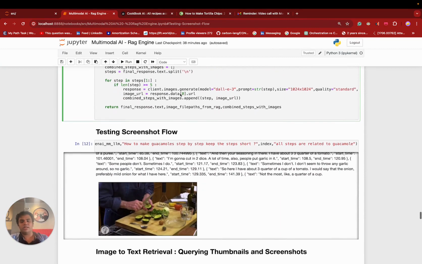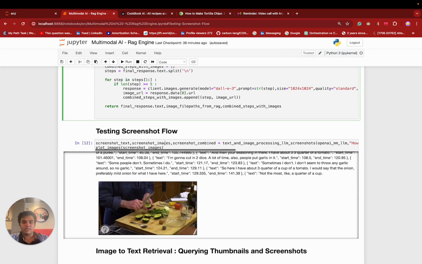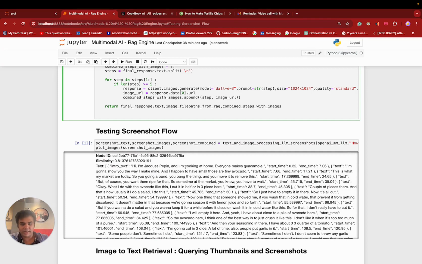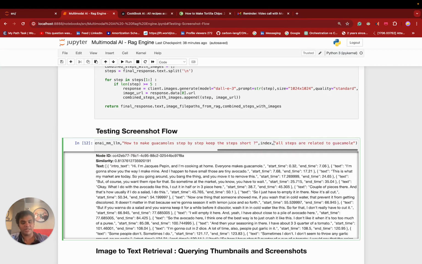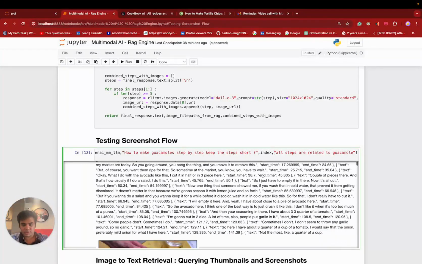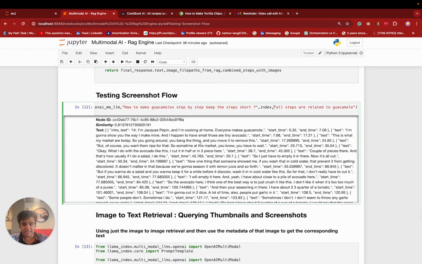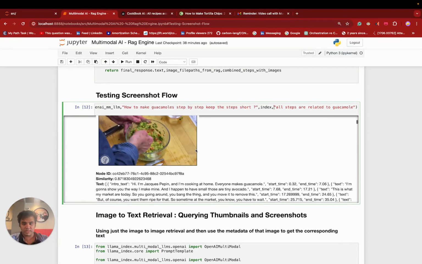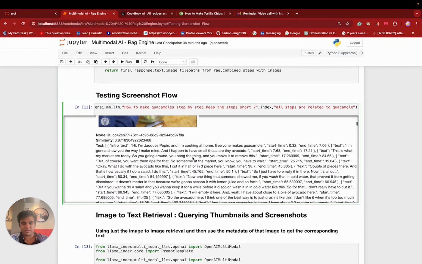And I just called the screenshot flow here just for you guys. As you can see, I simply asked it one thing, how to make guacamole step by step. And it just passes the model index. I also mentioned some other metadata, which says all steps are related to guacamole. So as you can see, I can easily get the node here, and then I get this particular image here.